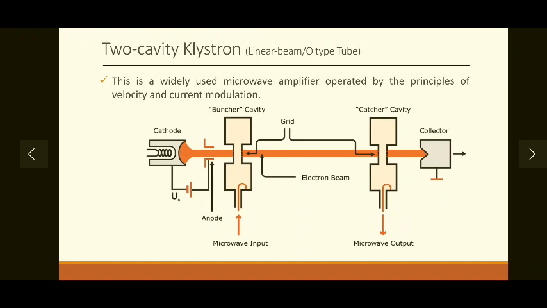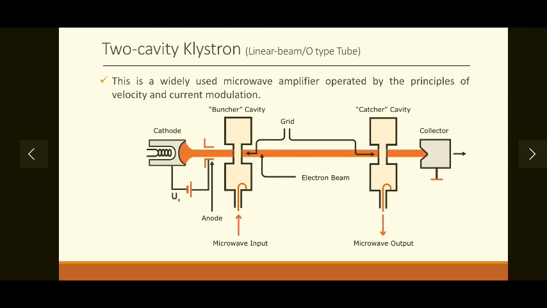The first type that we are looking at is a two cavity klystron. First we will see this, and then later on we will see the four cavity klystron. As I have said, the two cavity klystron is a linear beam or O type tube. This is a widely used microwave amplifier operated on the principles of velocity and current modulation.